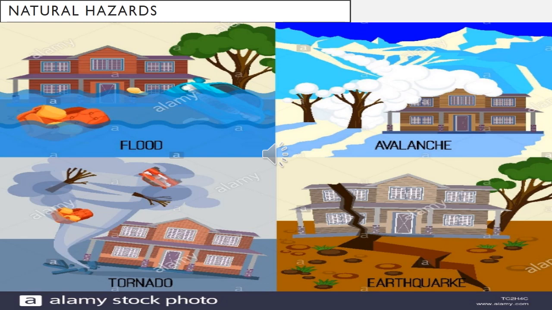So they are happening naturally. Man has no role to play in this. Natural means it happens naturally. So say for example, earthquake, tsunami, cyclonic storm, drought, landslide, volcanic eruption. We won't know when it will happen. They are happening naturally, and man has no role to play.